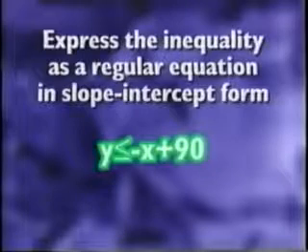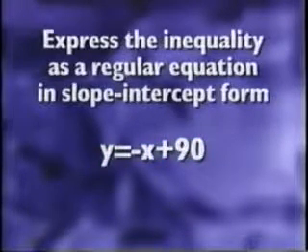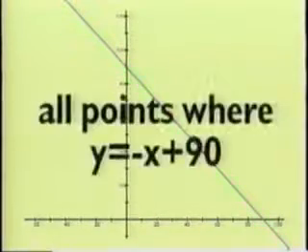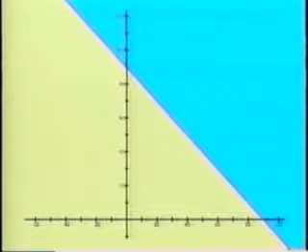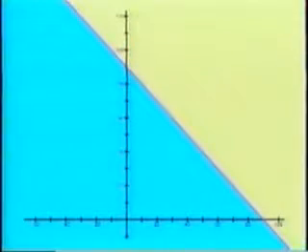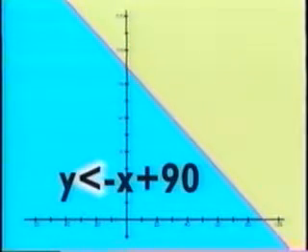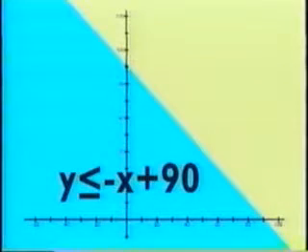Then we temporarily swap the inequality sign for an equals sign so we can graph the equation. That line represents all the points where y and negative x plus 90 give equal results. All the points above the line are points where y is greater than negative x plus 90. Those below the line are where y is less than negative x plus 90. Our problem uses the inequality y is less than or equal to negative x plus 90, which corresponds to all points on or below the line of the equation.